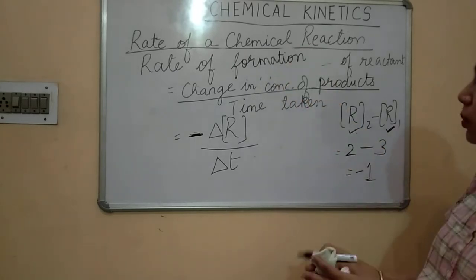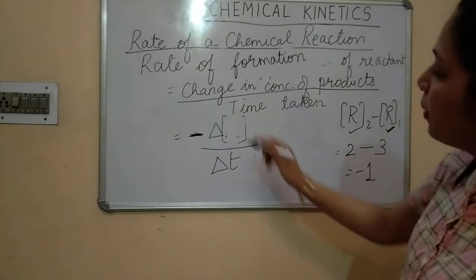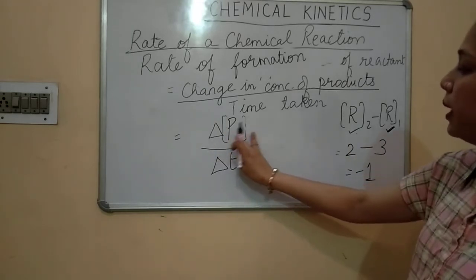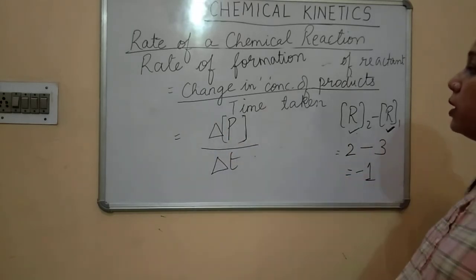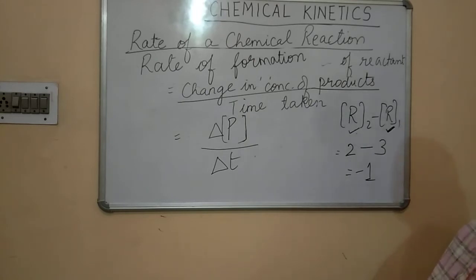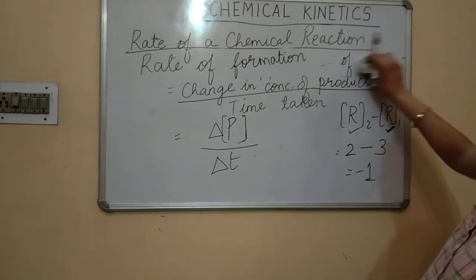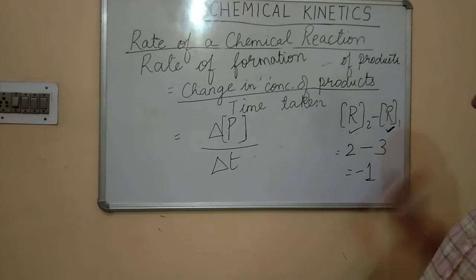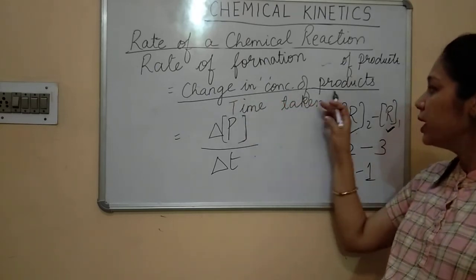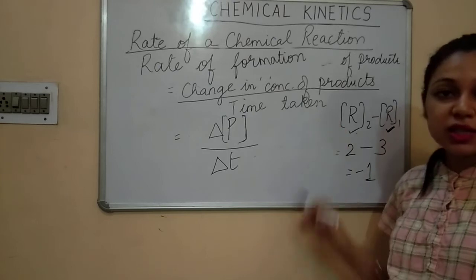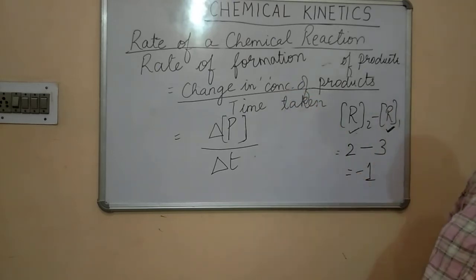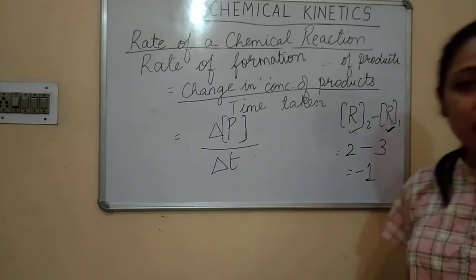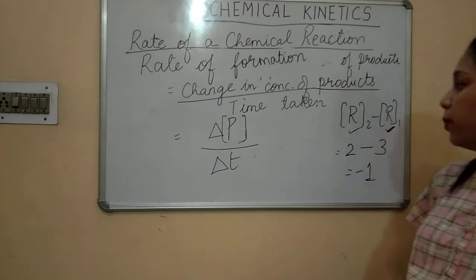Rate of formation of products will be given by, children, delta P upon delta T. That is, how fast the products are formed from reactants. That you will give by change in concentration of products divided by the time taken. Change in concentration of product is given by delta P, time taken is given by delta T. So it is delta P upon delta T.